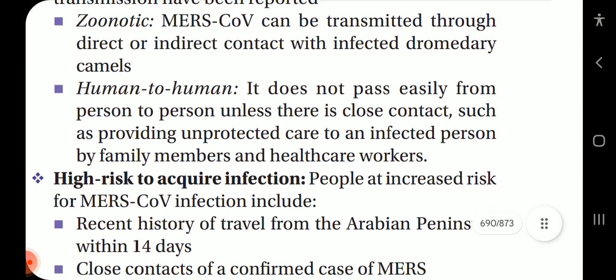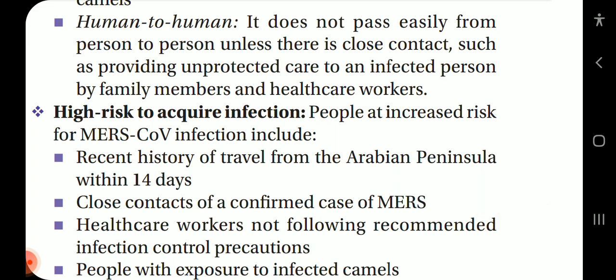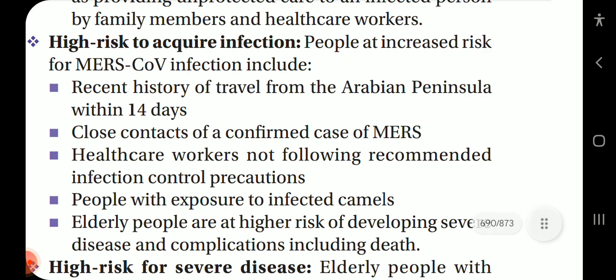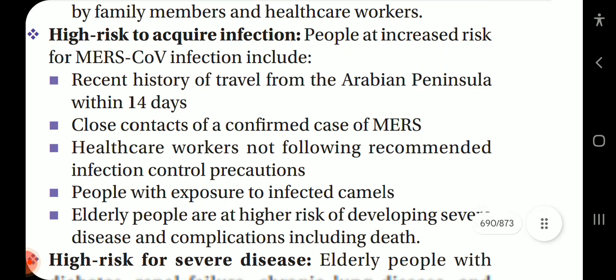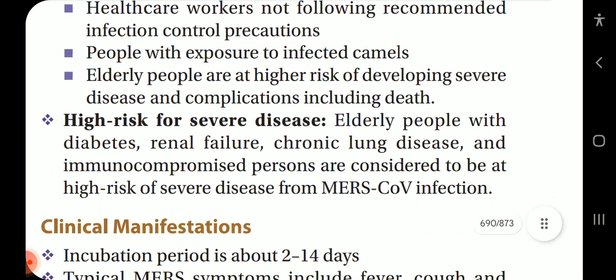Zoonotic MERS-CoV can be transmitted through direct or indirect contact with infected dromedary animals. Human-to-human, it does not pass easily from person to person unless there is close contact, such as providing unprotected care to an infected person by family members and healthcare workers. High risk of acquiring infection: people at increased risk from MERS-CoV infection include those with a recent history of travel from the Arabian Peninsula within 14 days, close contact of a confirmed case of MERS, healthcare workers not following recommended infection control precautions, and people with exposure to infected camels. Elderly people are at higher risk for developing severe disease and complications, including death.